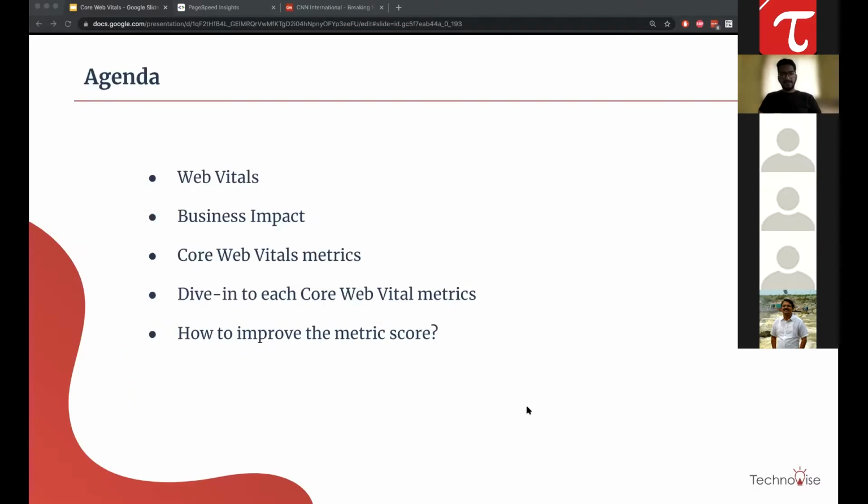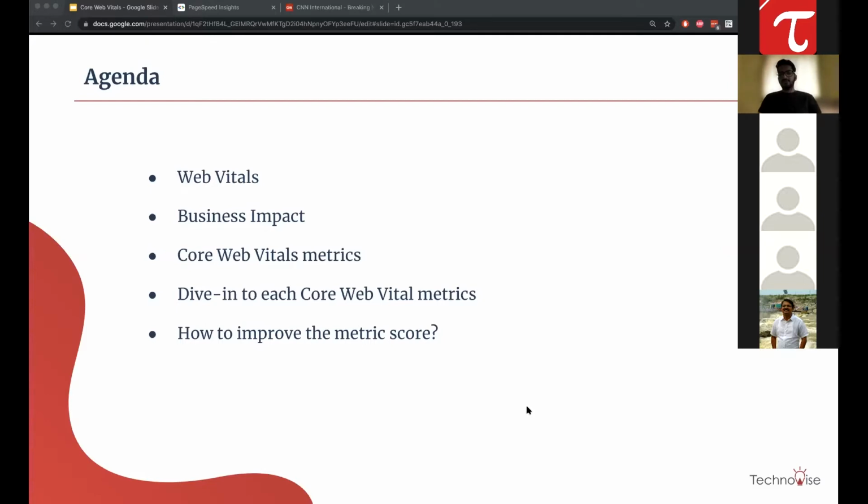So the agenda would be to first discuss what web vitals are, for those who don't know. What is the business impact that it is going to make, and it does make, and some case studies inside that, some of the real competitors or players who tried to improve the performance metrics, and what happened.